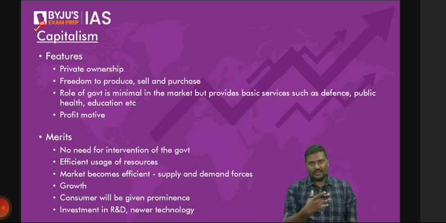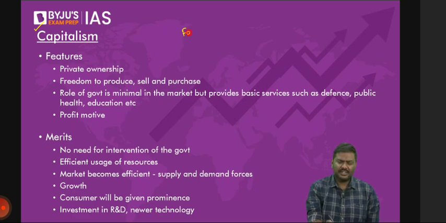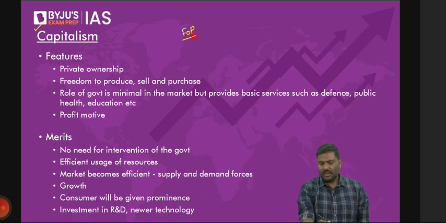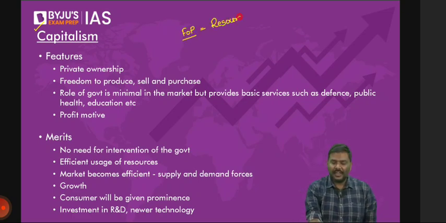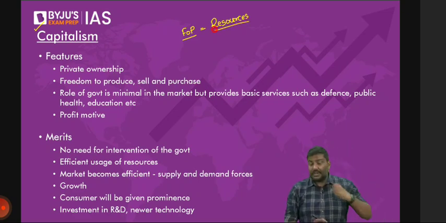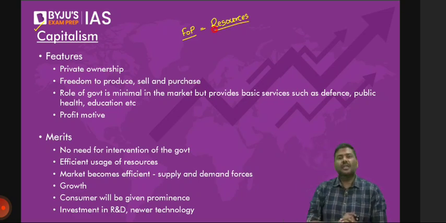Now, earlier we discussed factors of production. What do you mean by factors of production? I'll start using the short form now, FOP. Factors of production are nothing but resources. Does anybody disagree here? I've been using the term resources multiple times now. Now, please understand this. Whenever you talk about resources, what is the use of a resource? You want to decide what you want to produce.